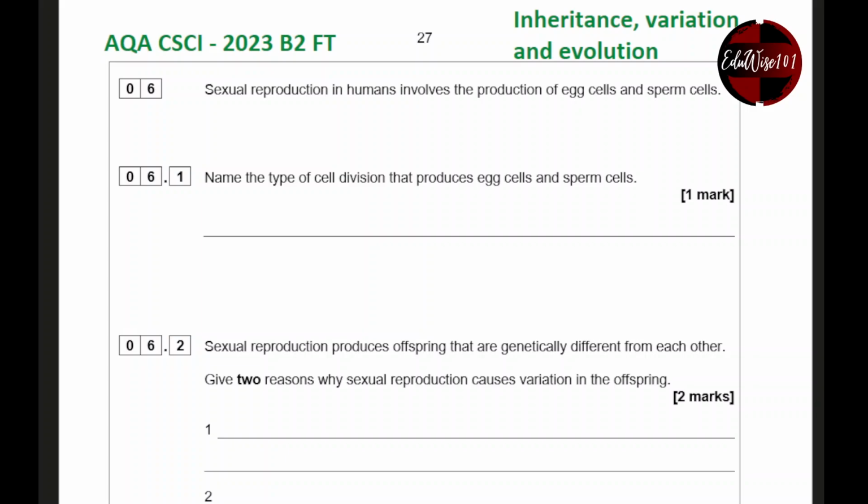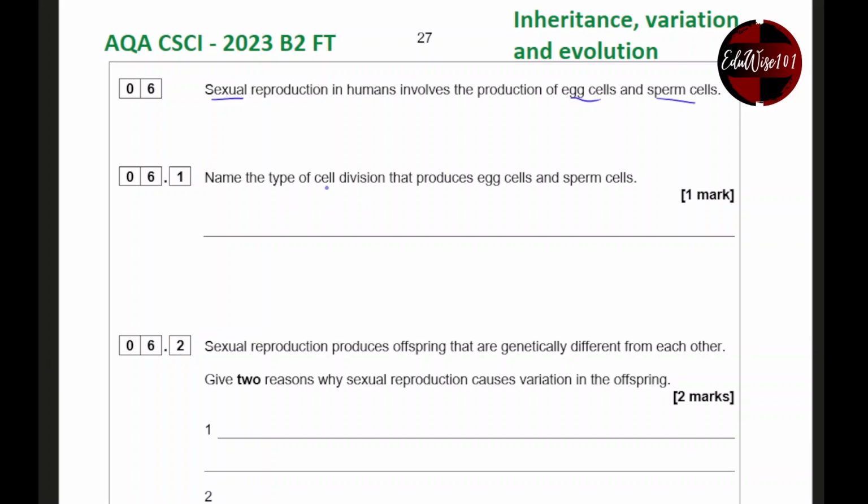In this video, I'm going to go through the AQA Combined Science Biology Foundation Tier, Paper 2. Question number 6 is on the topic of inheritance, variation, and evolution. Sexual reproduction in humans involves the production of egg cells and sperm cells. So we're talking about sexual reproduction here.